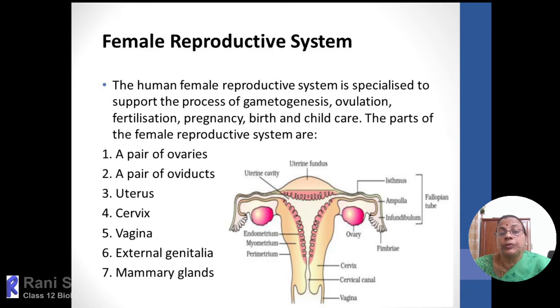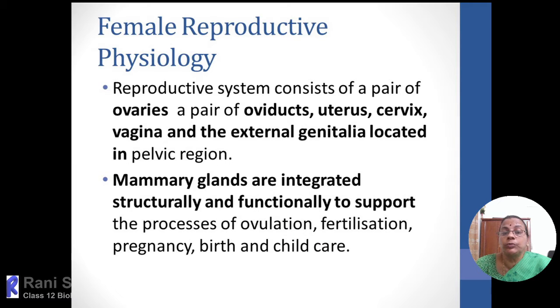And when we move on to more detail about the structures, it consists of a pair of ovaries, a pair of oviducts, and a single uterus. The opening of the uterus, or the mouth of the uterus, is called the cervix, which leads into a genital tract called the vagina. And then it opens out through the external genitalia. And in order to support child care, there is a pair of accessory glands also functioning, called mammary glands.